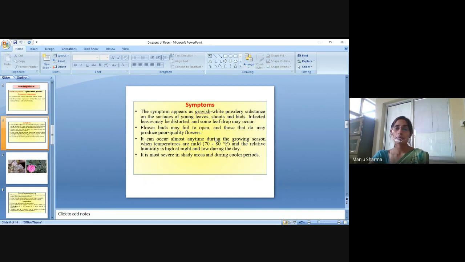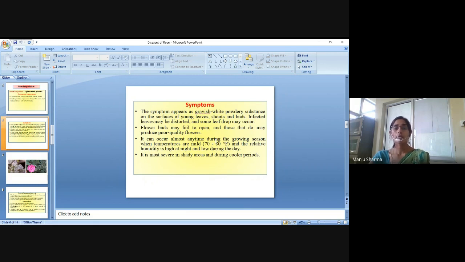The symptoms appear as grayish white powdery substance on the surface of young leaves, shoots and buds.